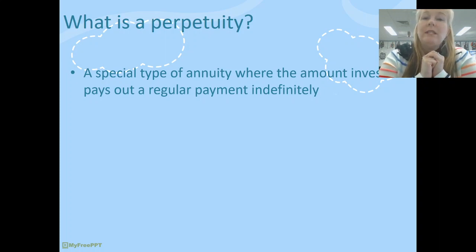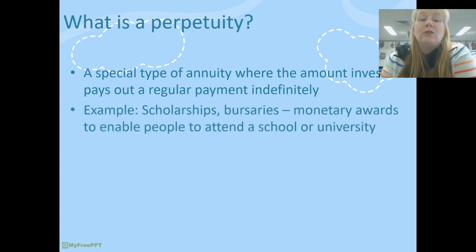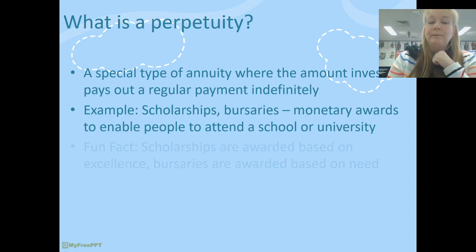And there's some different kinds of examples where we would see that in real life. For example, a scholarship fund or a bursary fund. They're both similar kinds of things. They are monetary awards that enable somebody to attend university or school. So a large amount of money might have been invested, by a bank, for example, $1 million say, and that $1 million doesn't actually reduce in size over time. It just earns interest, and the interest that it earns pays somebody else some sort of regular income.